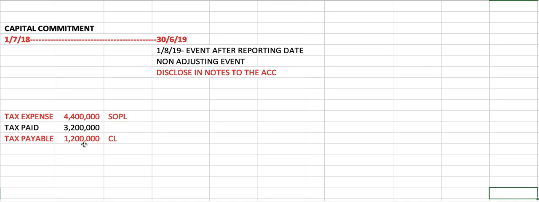Okay, what happens if tax expense is 4.4 million but tax paid is more than 4.4 million? That means you have overpaid to the IRB. When you overpay, that is actually your asset. So if it is an asset, it becomes tax recoverable. Okay, I'm sure you still remember that. Okay, that's the end of the additional information. We will continue in the next session. Thank you.